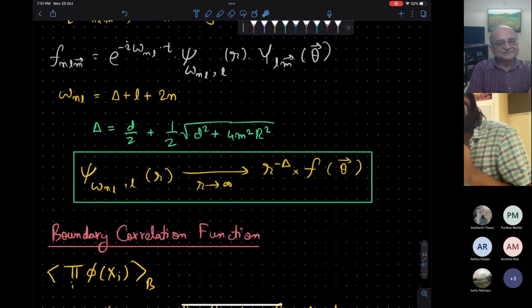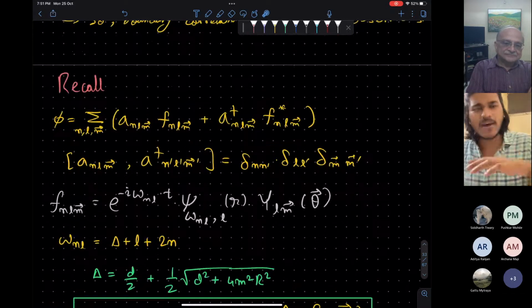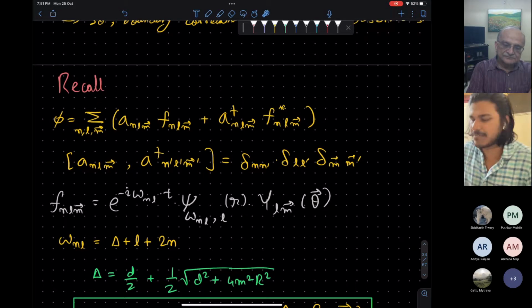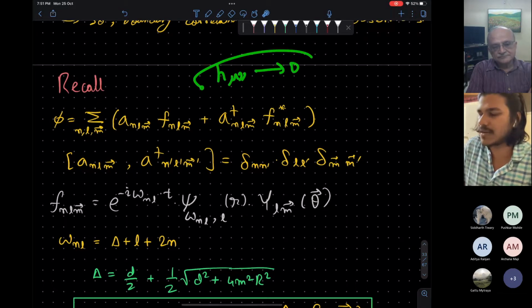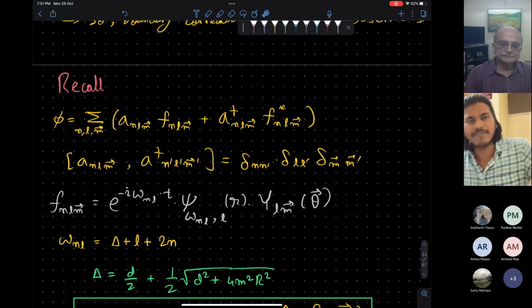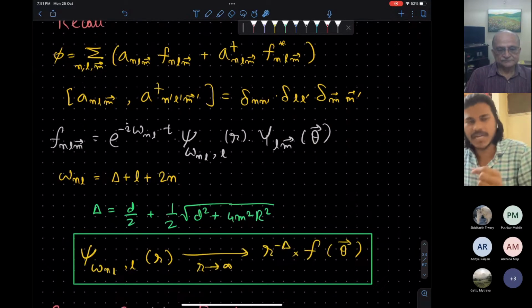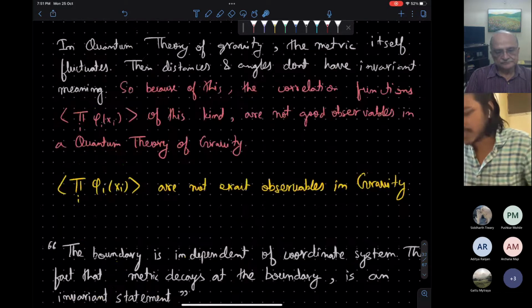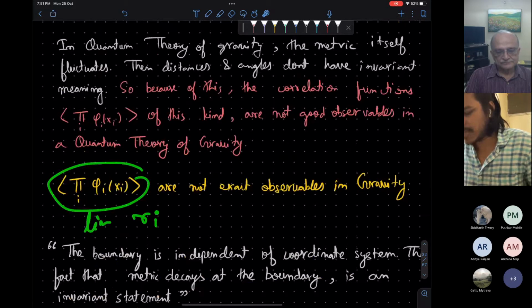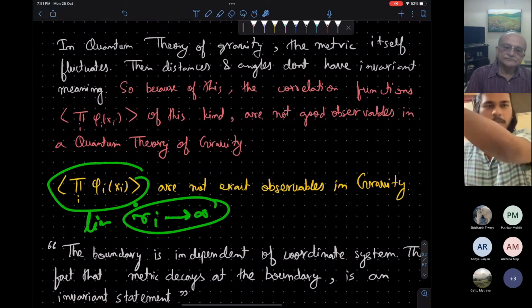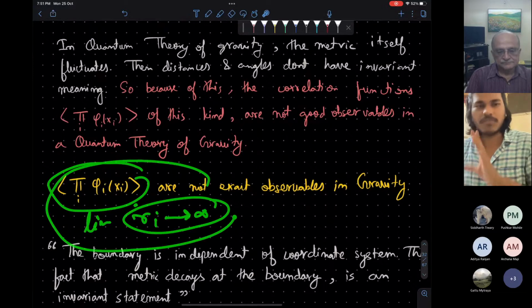But on the boundary it will be defined, because on the boundary the metric fluctuation will die out. Otherwise it will blow up to infinity. We want the metric fluctuation h mu nu to die out at the boundary. So the points on the boundary will be well defined. So this correlation function will be defined on the boundary. What is well defined is when we take the limit of these points, taking R i to infinity, taking the points to the boundary, then this will be well defined.